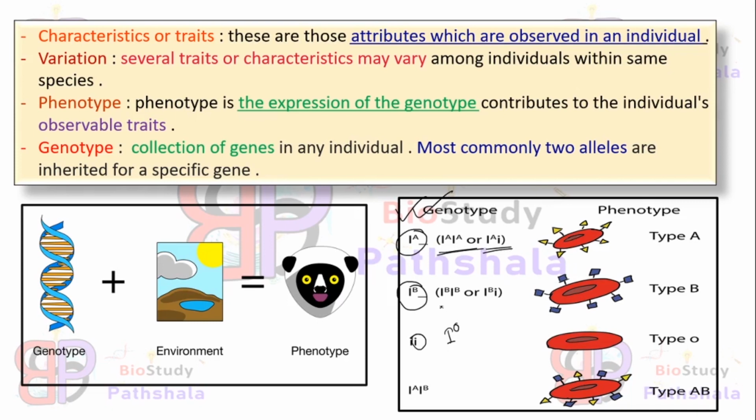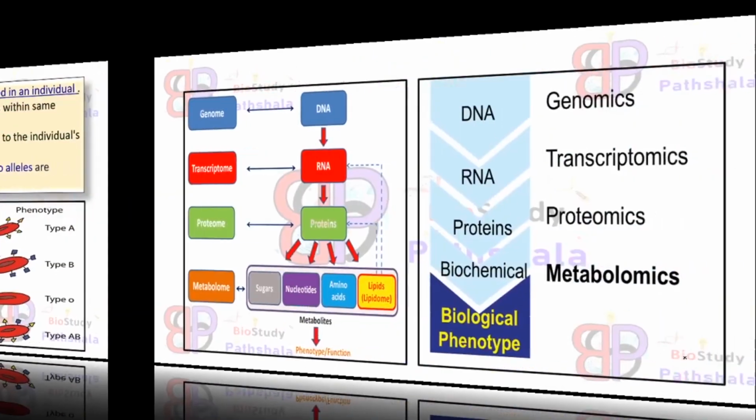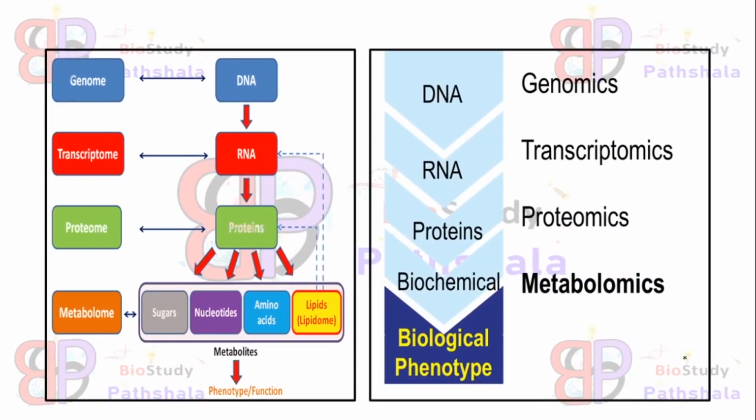When the genotype is IBIB or IBi, then the phenotype will be type B. And if the genotype is ii or iO, it shows type O blood group. And when the genotype is IAIB, then the phenotype will be AB blood group. This is how the genotype and phenotype are related to each other.